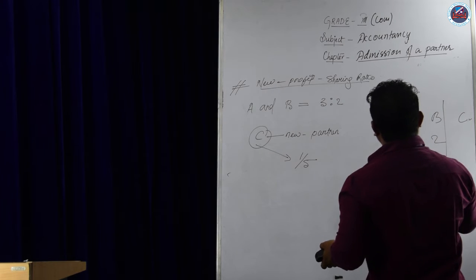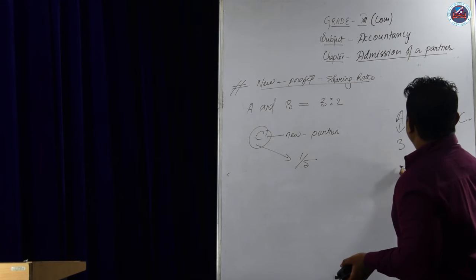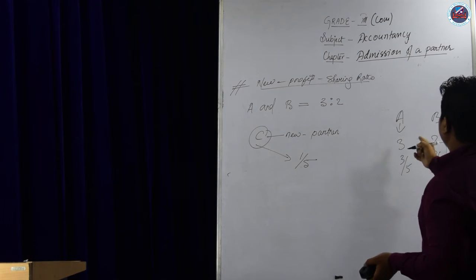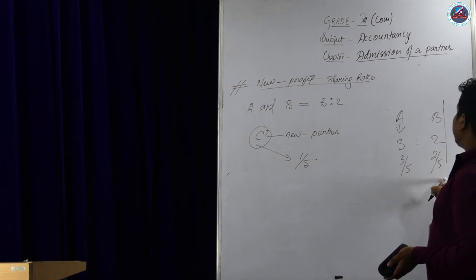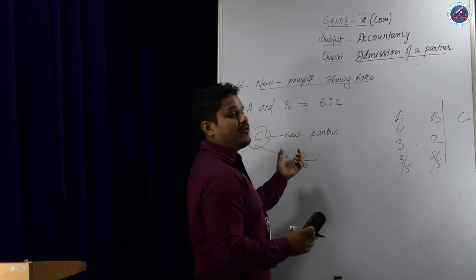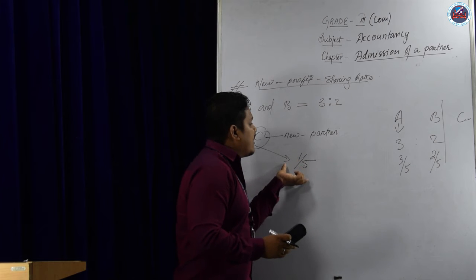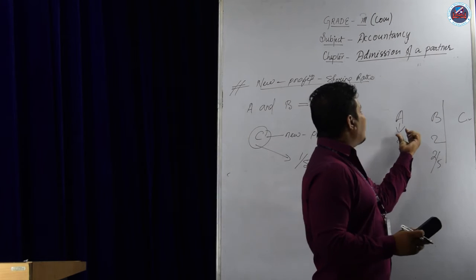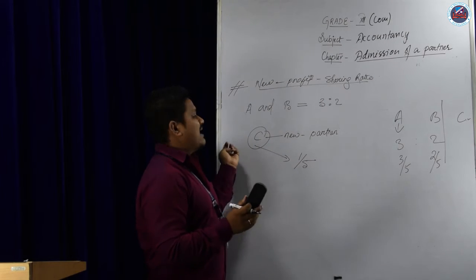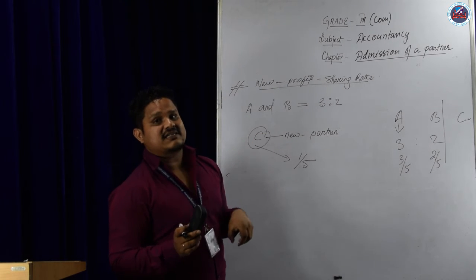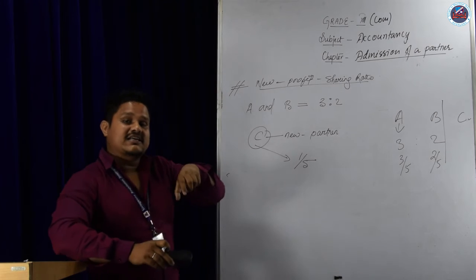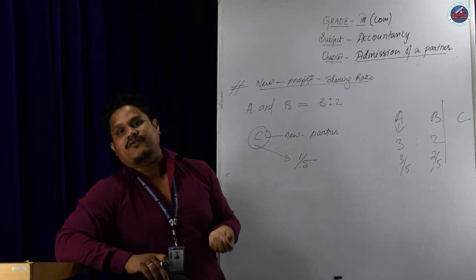That means of the total profit of the firm, A will get 3/5 and B will get 2/5. But now they will not get 3/5, 2/5, because C is a new partner and C should get 1/5 of the total profit. So if C will get 1/5 of the profit, how much will A and B get? That means we have to find out the new profit sharing ratio. The question will be: A and B are partners sharing profit and loss 3:2. C is admitted into the business. C's share is 1/5. Find out the new profit sharing ratio.